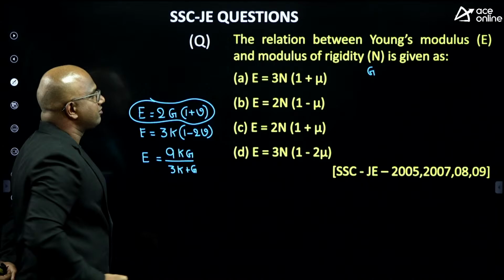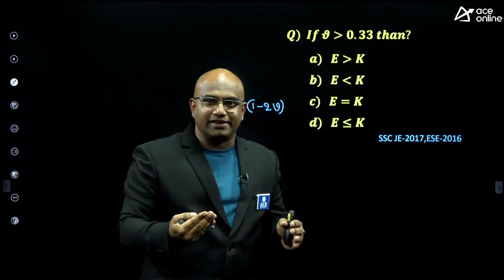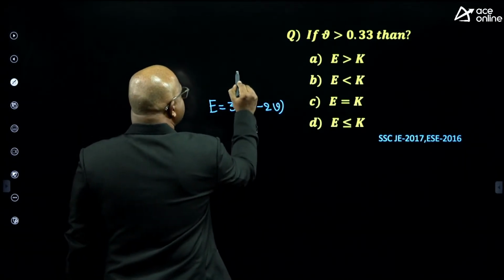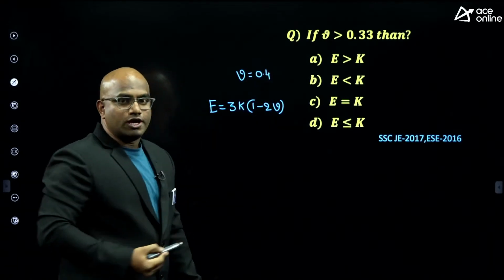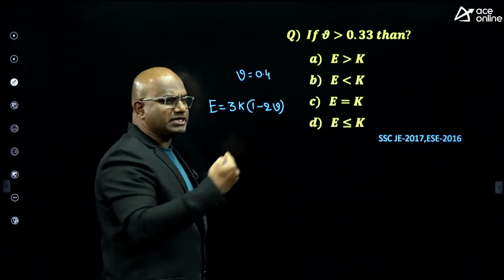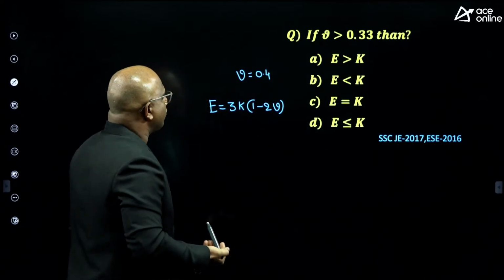See, he is giving with respect to K, not with respect to G. You should remember the formula. What is the formula, guys? E equal to 3K into 1 minus 2V. Assume it is greater than 0.33. Assume, guys, V equal to how much? V equal to 0.4. I assume greater than 0.33 means I can assume some value more than 0.33. I'm assuming V equal to 0.4.